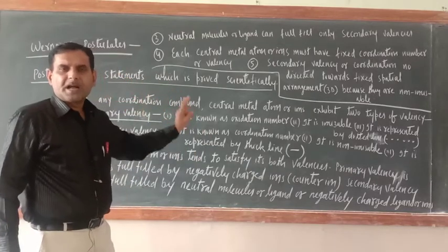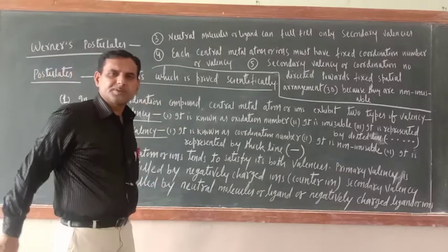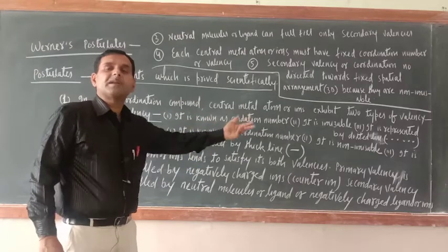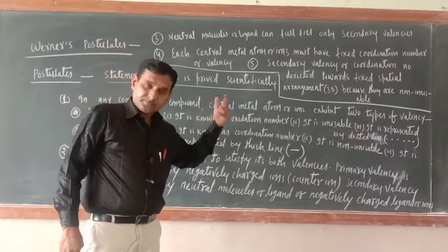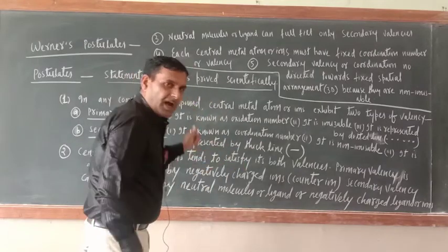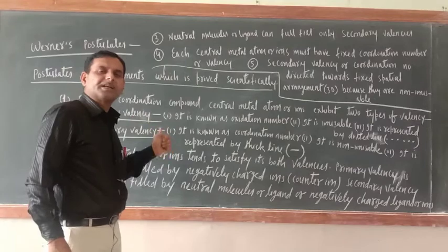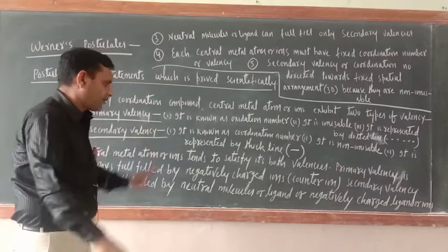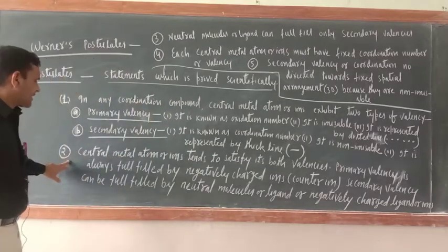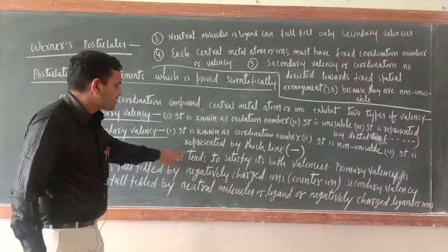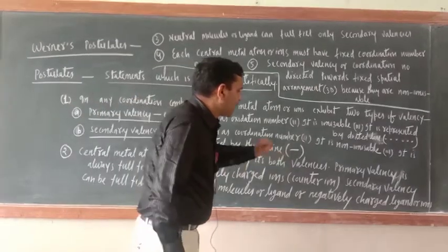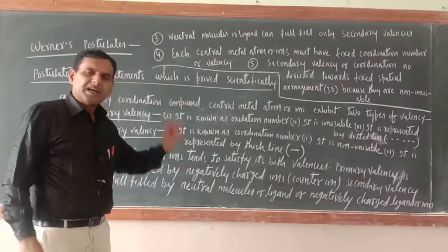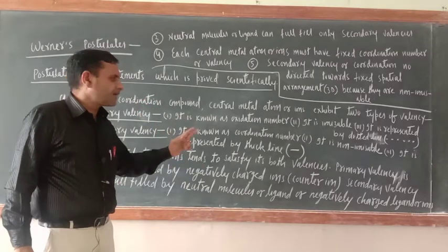Point number 1: those fulfilling the primary valency of the central metal atom will be present on the right hand side, in the ionization sphere, and those fulfilling the secondary valency of the central metal atom or ion are present inside the coordination sphere, meaning inside the square bracket. Clarity is there. Next point: the central metal atom or ion tends to satisfy both its valencies. Don't think that the central metal atom wants to fulfill only one valency. It tends to satisfy both types of valency.